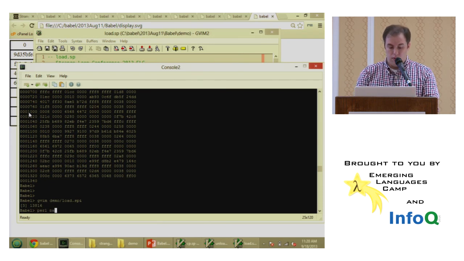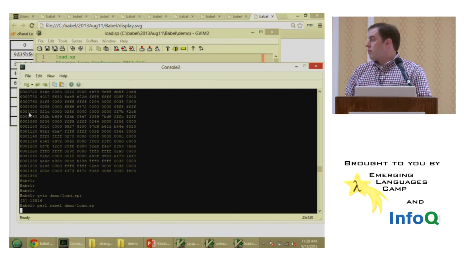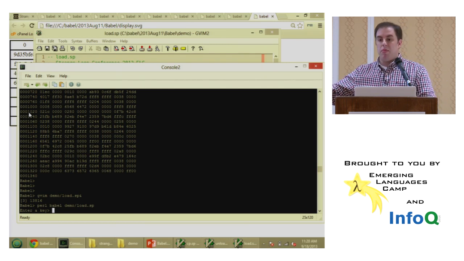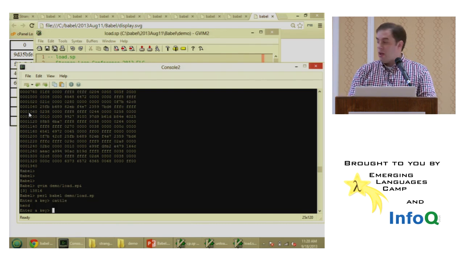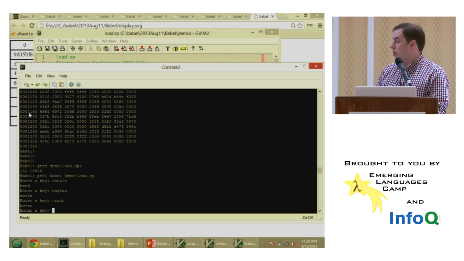Okay, so what we've done, and we're at that same prompt that we had before with the hash demo, hash.sp, and it's asking for a key. If I type in, for example, cattle, it comes back and says herd. If I type eagles, say eyrie, trout, say hover, and so on and so forth.